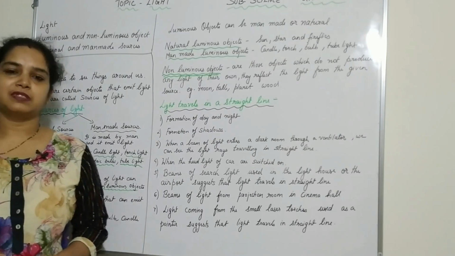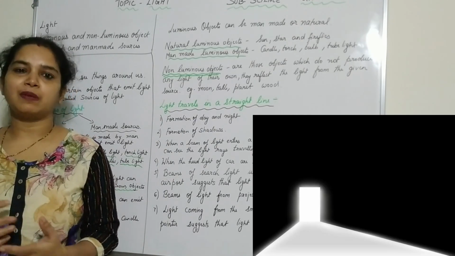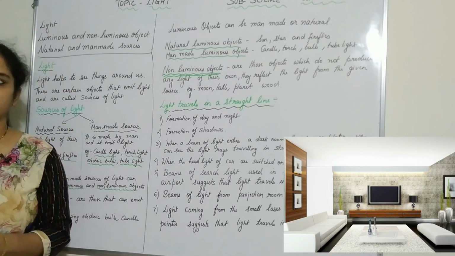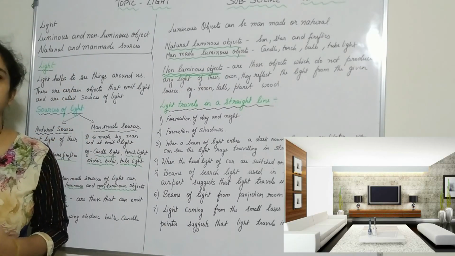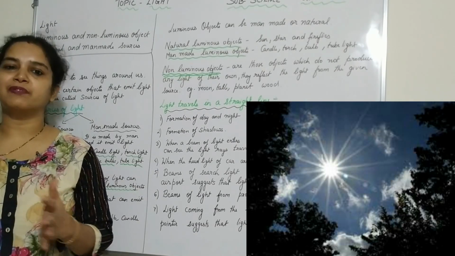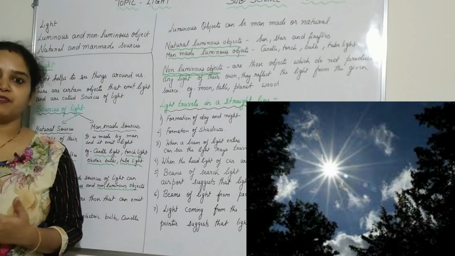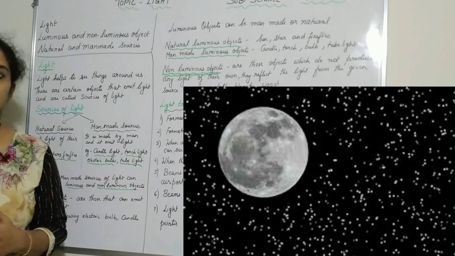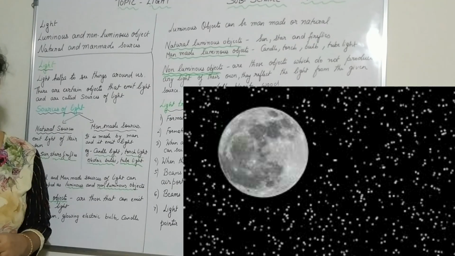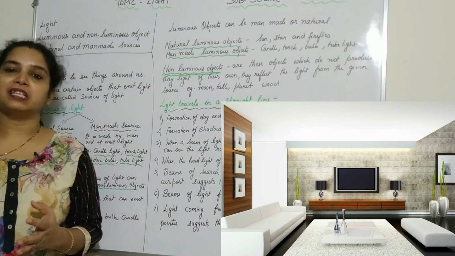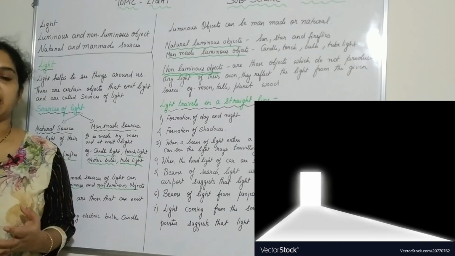Hello, my dear students. When you enter a dark room, what happens? Are you able to see anything? No. So, when you switch on the light, you are able to see the things around us. In the daytime, you are able to see everything. But during the night time, we make use of an electric bulb or a lamp or something electric so as to see things around us. So the bulb which we light gives an invisible energy, and that is called light.